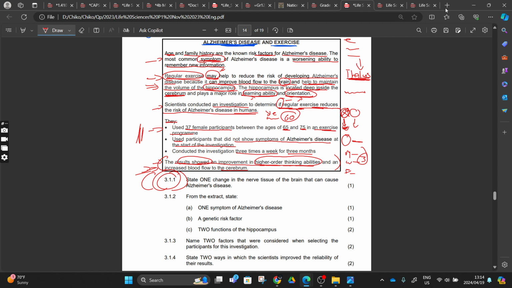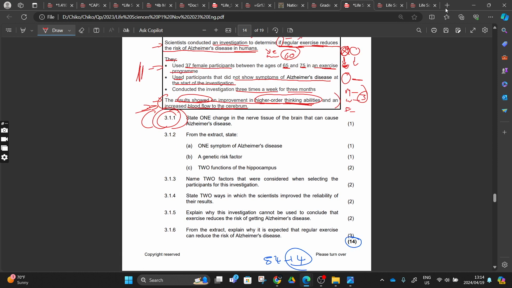With that, you are increasing the ability to learn, and you are also increasing the ability to think, and you are also increasing the blood flow to the cerebrum, right? We learn many things from this extract, so we can now go and answer the questions.